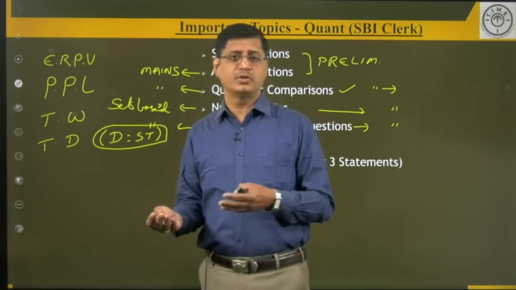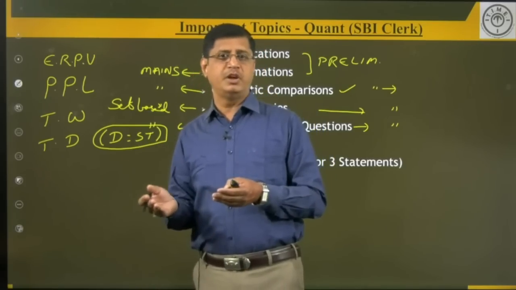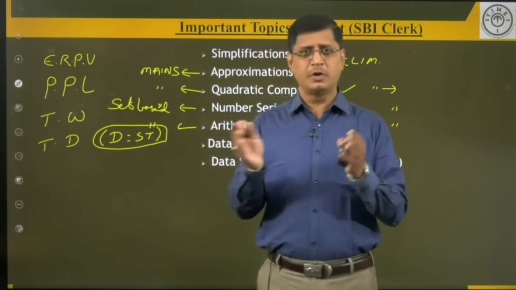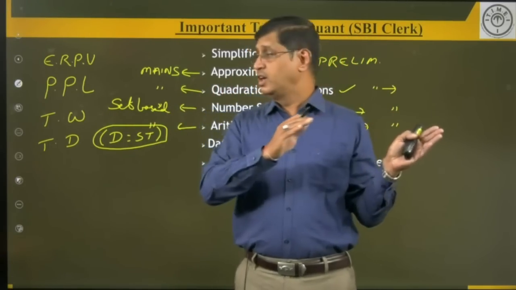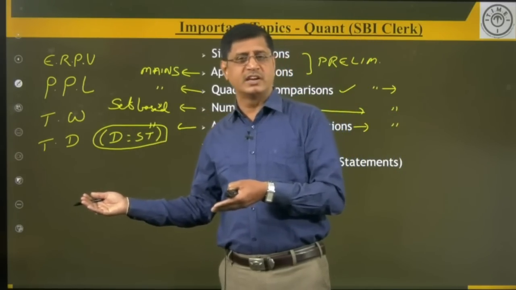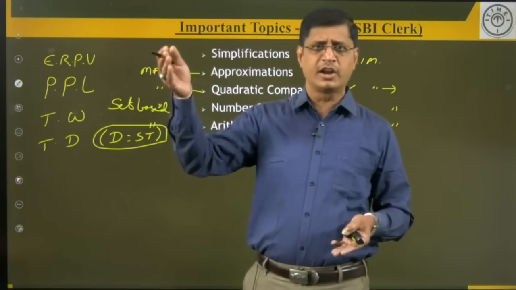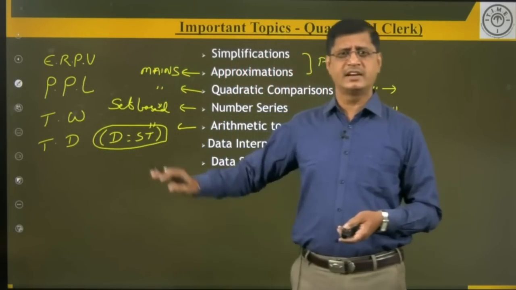Average speed based on the average speed formula, and what you call relative speed based questions. Okay, now, what do you mean by relative speed? Relative speed is the comparison of the speed of one moving body with another moving body. Similarly, problems on trains, boats and streams, and races like linear races or circular races. So, these are some subtopics in time and distance.